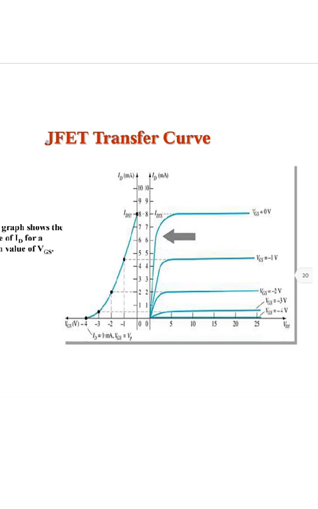It is a plot of VDS versus ID with different values of VGS. By this we understood the working of the JFET, P channel and N channel.